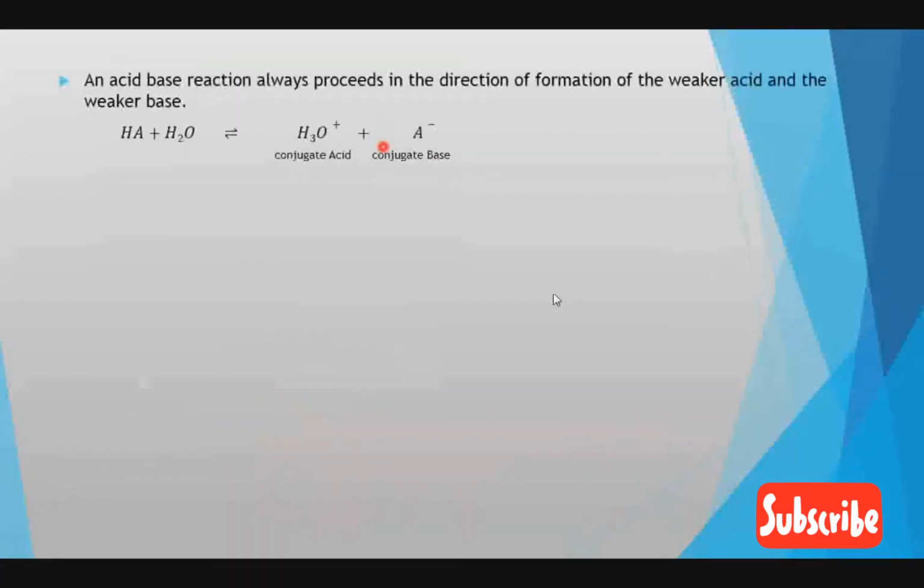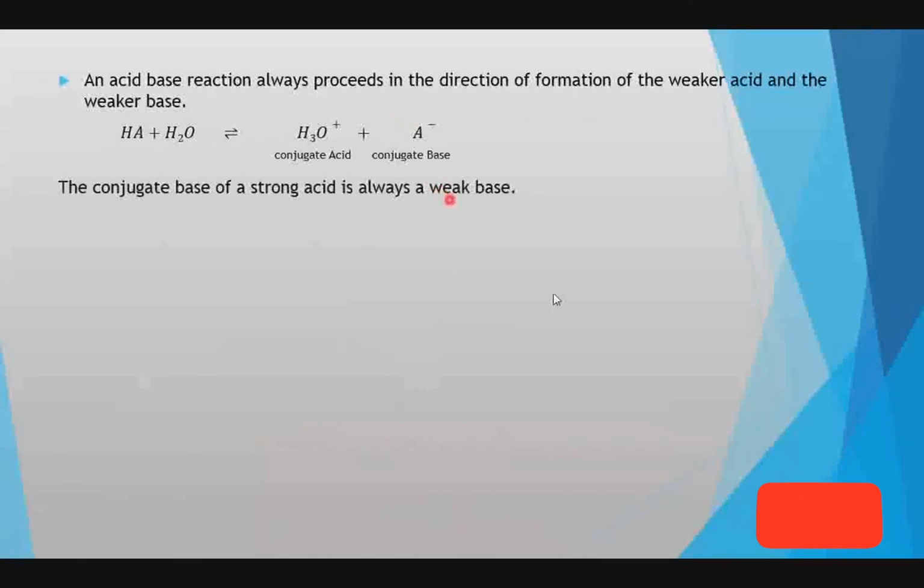An acid-base reaction always proceeds in the direction of formation of weaker acid and weaker base. Suppose HA is a strong acid and water is a base. It will give H3O+ hydronium ion, which is a weak conjugate acid, and A-, a weak conjugate base. So we can say that the conjugate base of a strong acid is always a weak base, and the conjugate acid of a strong base is always a weak acid.